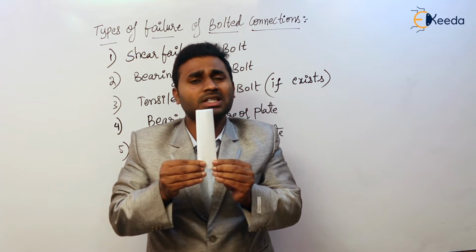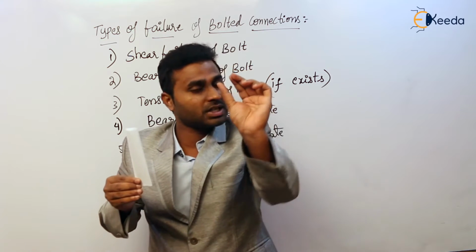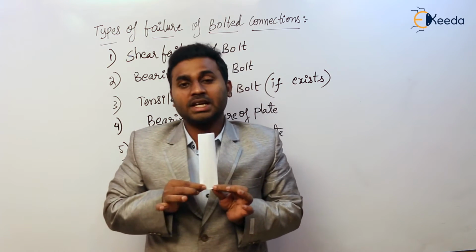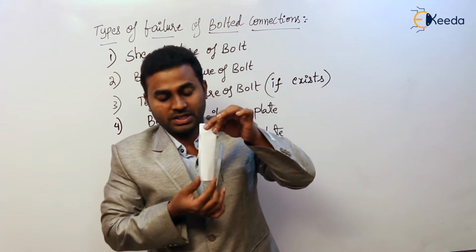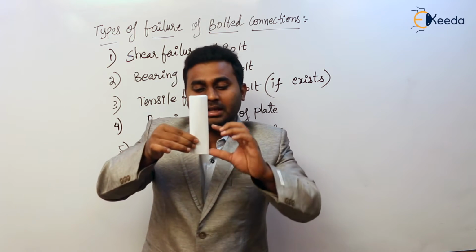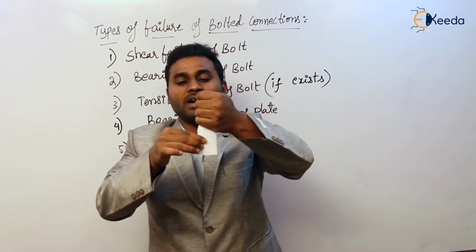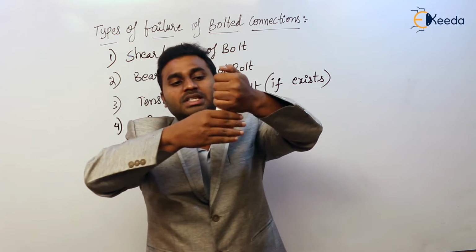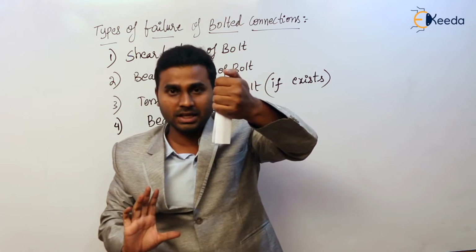In bearing failure, what is the area that is undergoing bearing? The area undergoing shear is the cross-sectional area of the shank, that is the circular cross section. Now, what is the area undergoing bearing? This is a rectangular cross section. So this is the dia of the bolt, and this is the thickness of the member. This is the part embedded in the upper plate and the other plate, so the embedded length of the bolt is known as the thickness of the member. Agree or not?